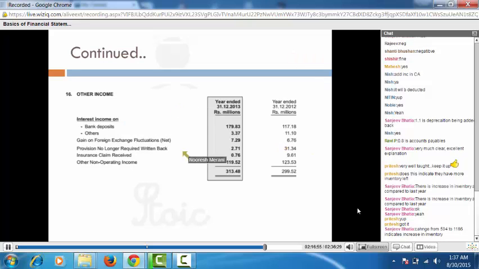Okay, this is the other income. Now, generally, companies give other income below the EBIT number for a simple reason. This is not really the income which they are going to derive from their actual operations. So if the company has deposited some money in a bank and they're giving them interest, that is not going to be a part of your operating income. Because again, be it a shoe company or an oil company, it doesn't matter, the kind of income is going to be pretty much the same.